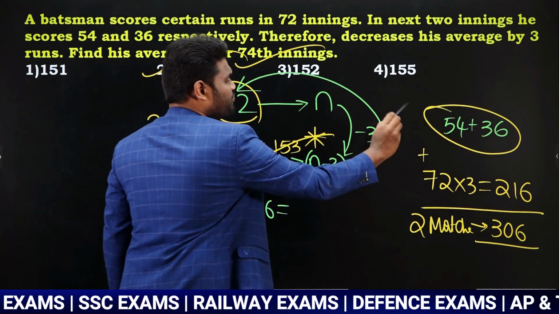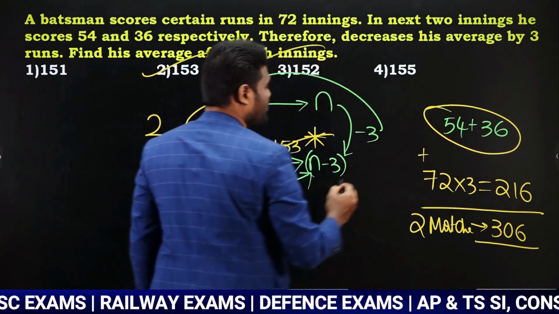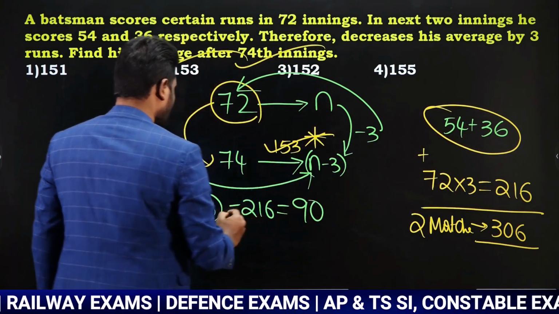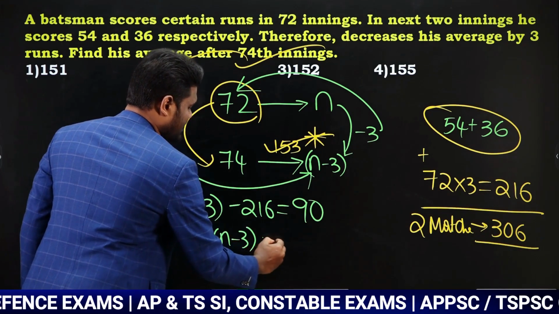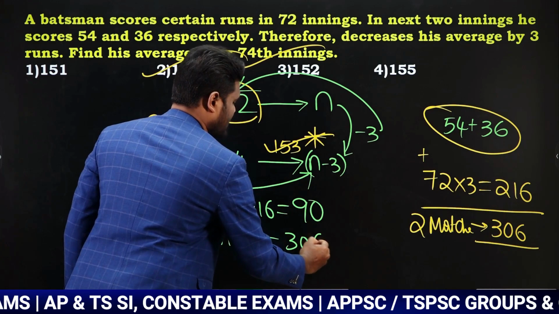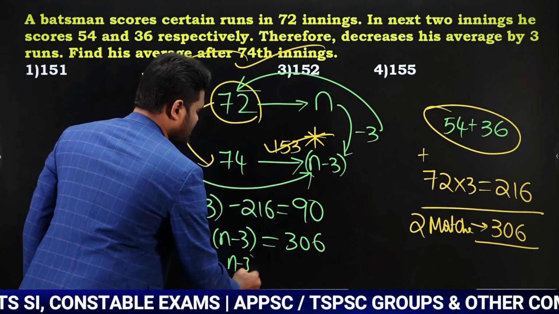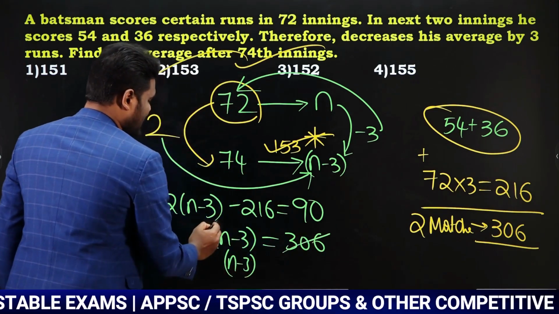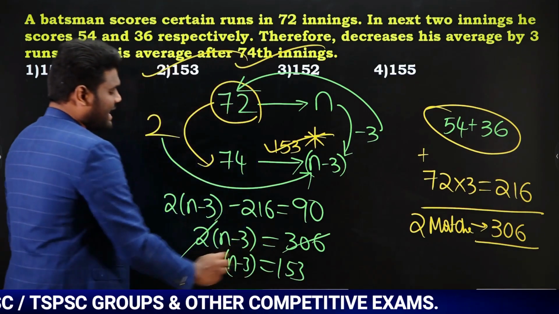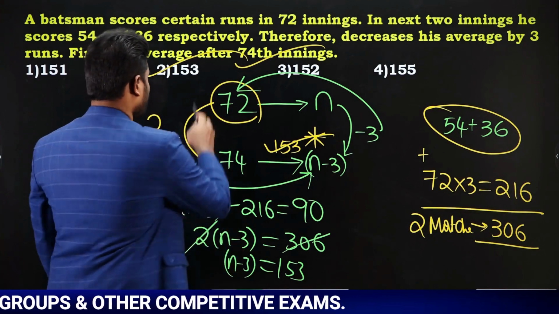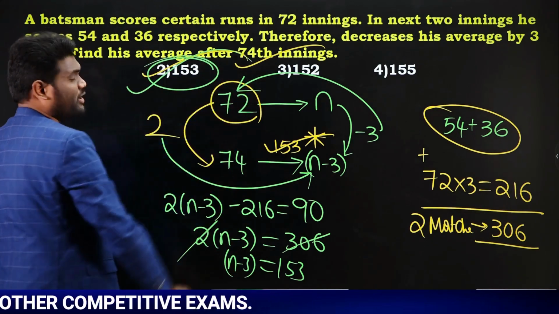Now this is equal to 54 plus 36, which is 90. So 2 into n minus 3 is equal to 306. Yes or no? So n minus 3 is equal to 306 divided by 2, which is 153. This is the same as whatever answer we got earlier.